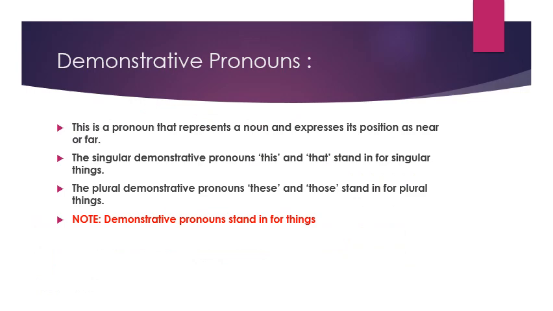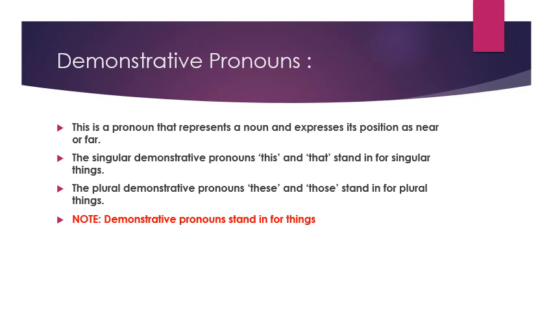Next comes demonstrative pronouns. What is the key word here? Demonstrate. Demo means to show. This is a pronoun that represents a noun and expresses its position as near or far.